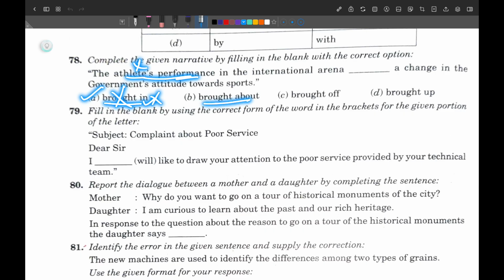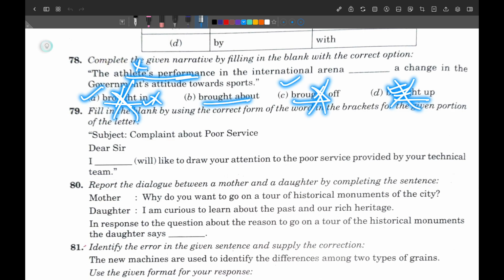Now brought about, the word brought about will be the correct one. How? I will talk about it later. First we will try to understand brought off. Brought off means to succeed in doing something which is difficult. So yes, it can be correct, but it is not fitting according to our meaning. And brought up means, if someone is raising a child, that can be considered under bring up. So the A number will not be correct, the D number will not be correct, brought off again will not be correct.